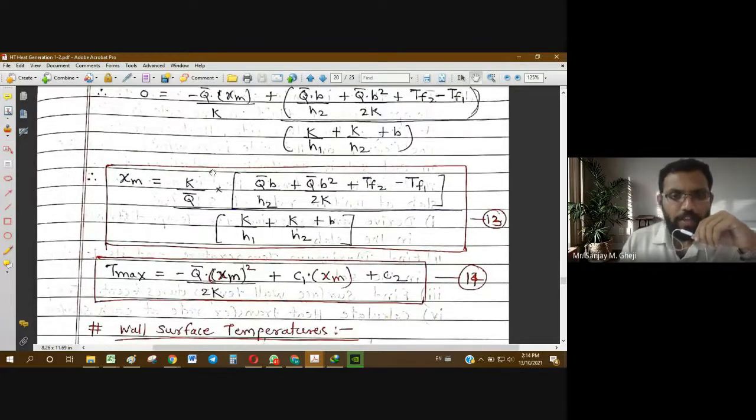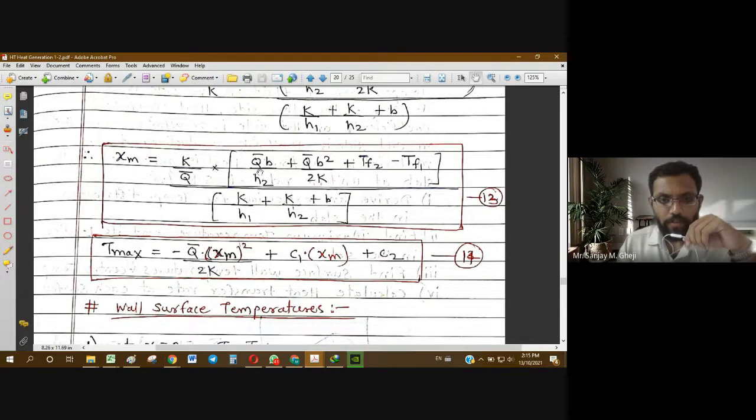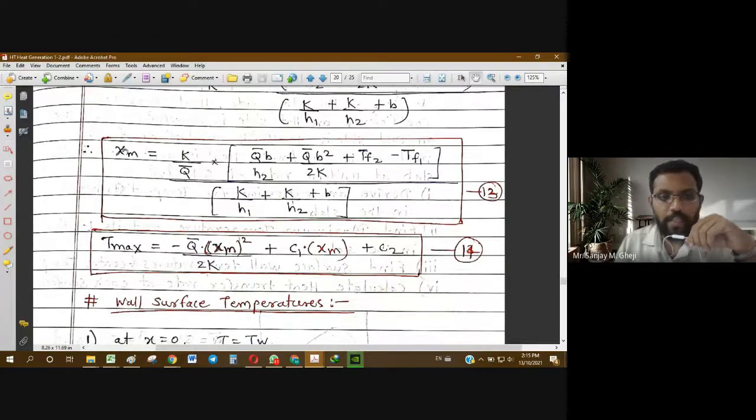Okay, so when you put in all the known constants k, q bar, b, h1, h2, tf1, tf2, all those values, you will exactly find the value of xm, that is the position from the left face at which temperature T max will appear. Using this xm value in the formula of temperature, we can obtain the maximum temperature T max equal to